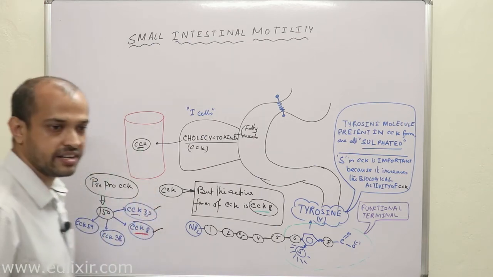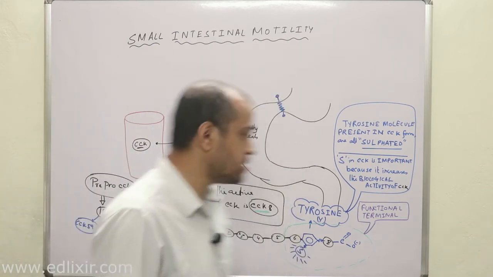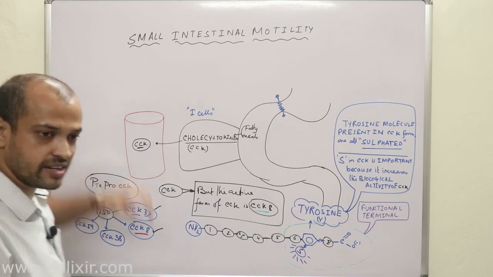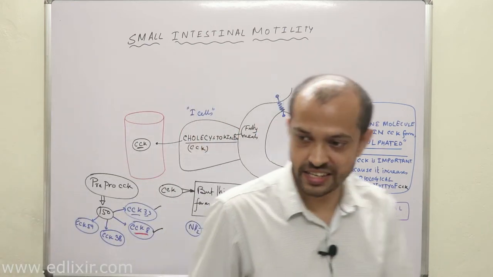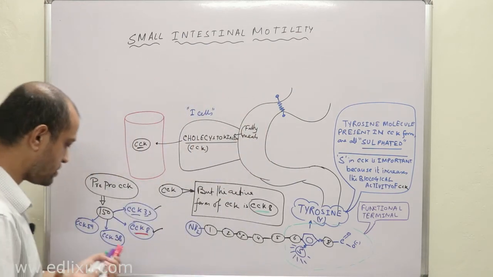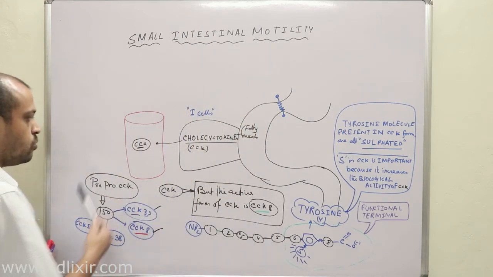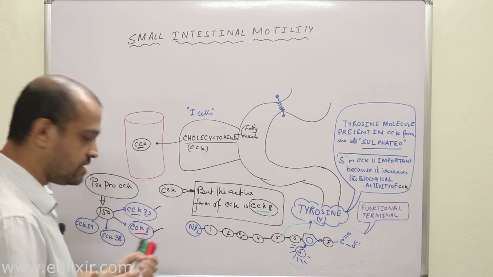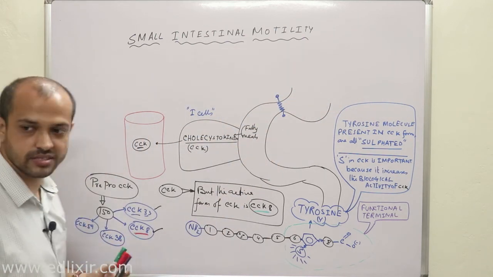Now, a very important point you need to understand is this, that we have already discussed the role of CCK in pancreatic secretion. Why? Because CCK actually goes to the acinar cells of the pancreas and activates pancreatic secretions from acini, right? Now, a very important point here you need to understand is that when we are talking about motility, CCK also has an important motility function. You know what is that?